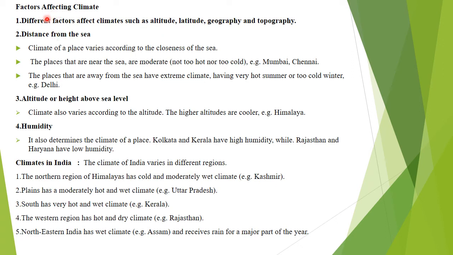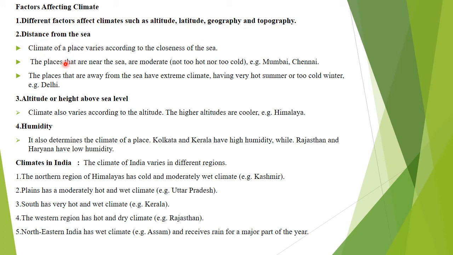Now next one is factors affecting climate. Different factors that affect climate, such as altitude, latitude, geography and topography. This is also a part of your geography portions. So these are few factors that affect the climate of a place: latitude, altitude, geography and topography.